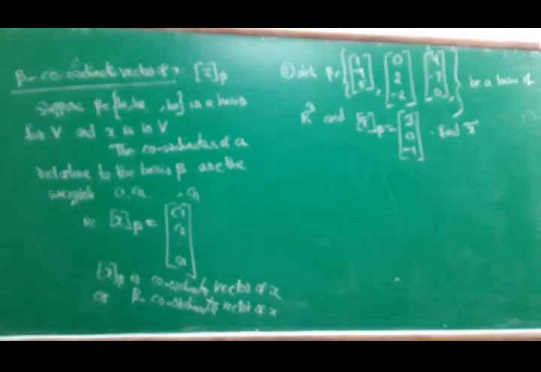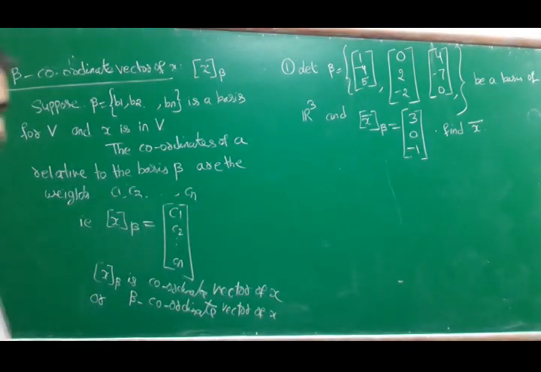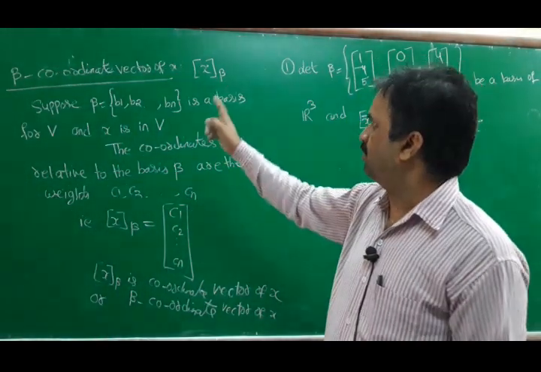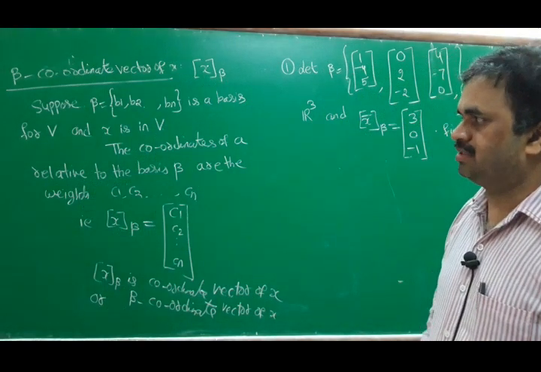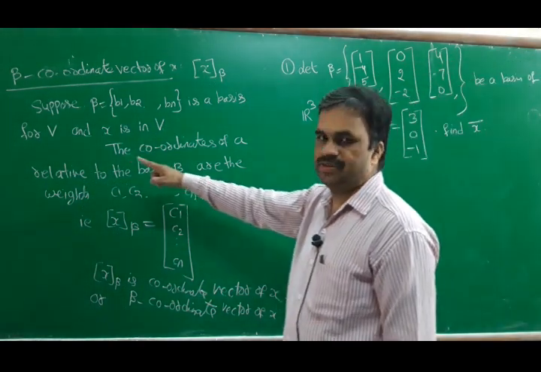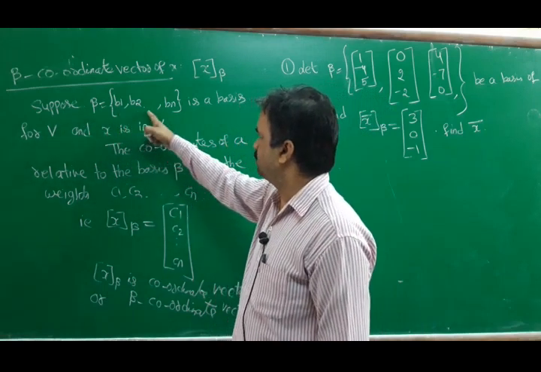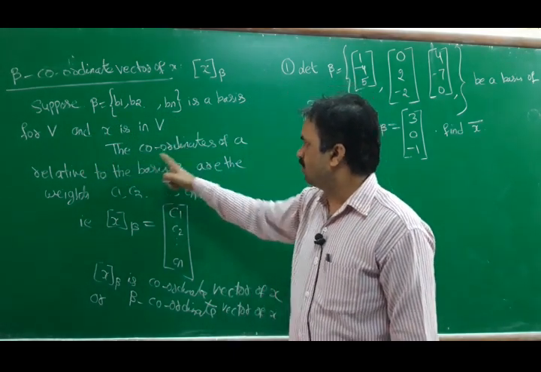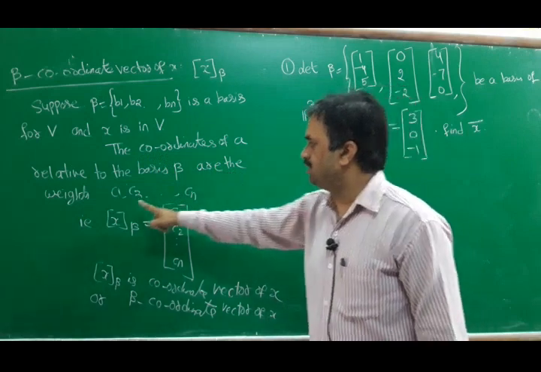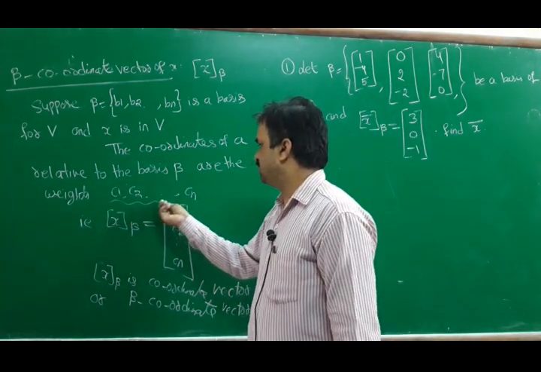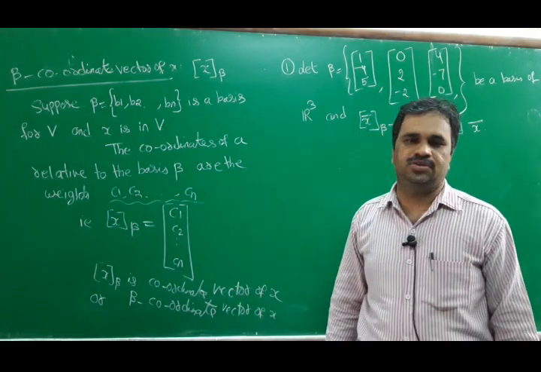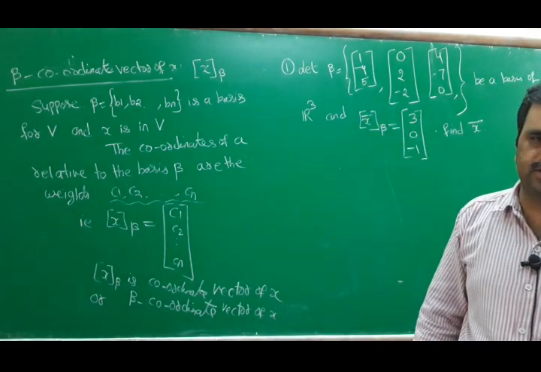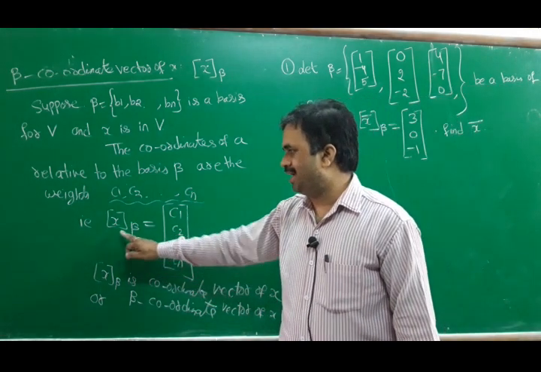Now, the next definition is the beta coordinate of x. Suppose beta is equal to b1, b2, so on, bn, a basis for V, and x is in V. The coordinates relative to the basis beta are c1, c2, so on, cn. These values are known as the beta coordinates of x, represented by x beta.